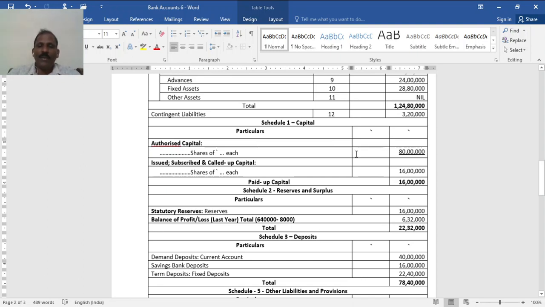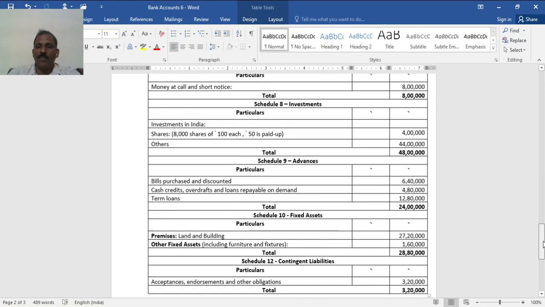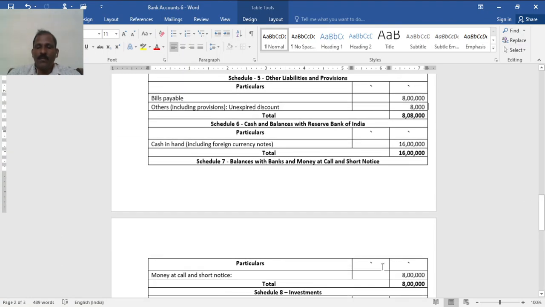This contingent liability should be shown after the balance sheet. Here it is 3 lakh 20,000, that is customers' endorsements and advances. So this is about the solution of this problem. This sort of problem can be expected for 12 marks. Thank you.